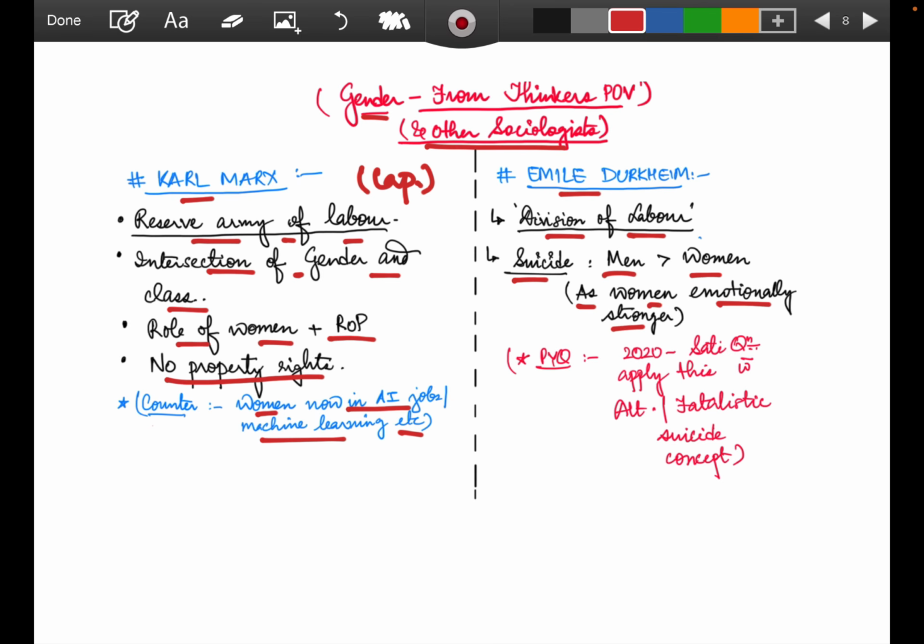In the question that I showed you at that time, 2020, that sati question, the banning of sati, and in 2021 as well, you can show this perspective with the altruistic suicide or fatalistic suicide concept and show the linkages. So when you know the basic concepts, you can interlink them and show them in your answers, right?